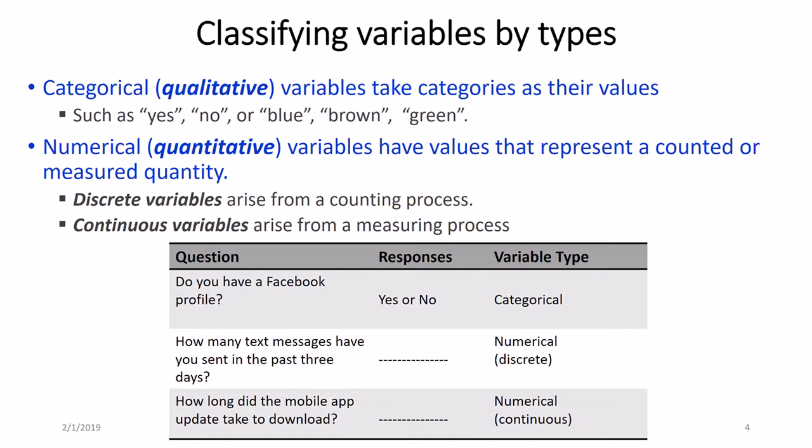So let's say there is a question, do you have a Facebook profile? The responses may be yes or no. This variable type is categorical. Another question is how many text messages have you sent in the past 3 days? This variable type is numerical and discrete. And another question is how long did the mobile app update take to download? The variable type now is numerical but continuous.